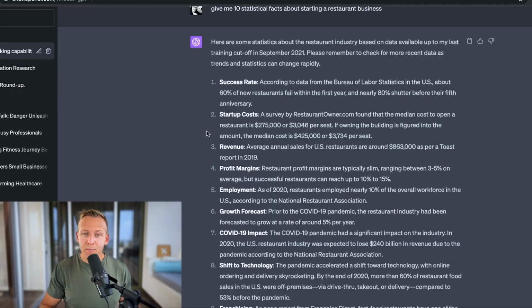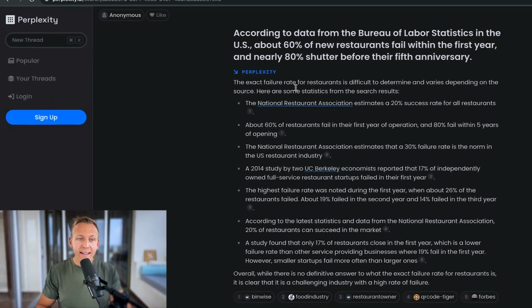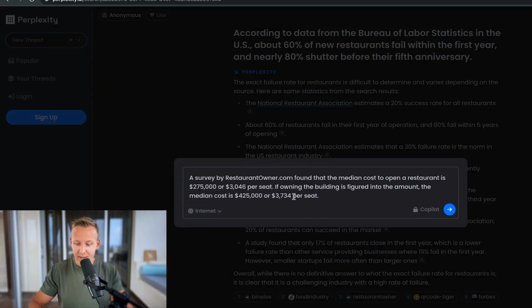So let's do another one. Startup cost. A survey by restaurantowner.com found that the median cost to open a restaurant is $275,000 or $3,046 per seat. If owning the building is figured into the amount, the median cost is $425,000 or $3,734 per seat. Let's grab all of this claim, copy it, move back, and now I'm going to move to the left and click on new thread. I'm going to leave it on internet, paste it in,